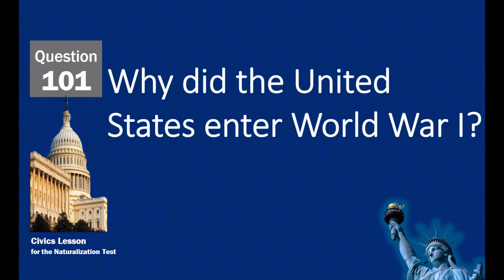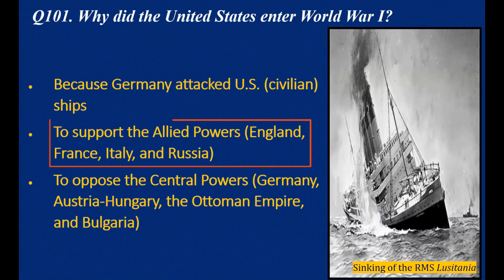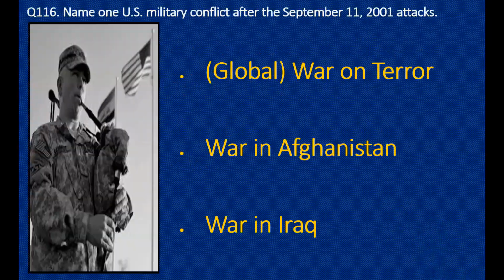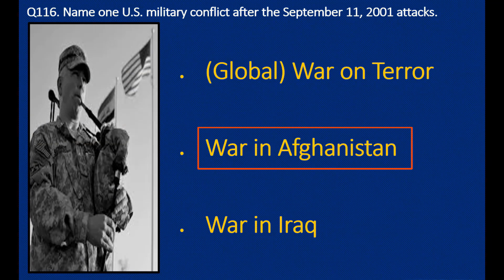Why did the United States enter World War I? To support the Allied powers, England, France, Italy, and Russia. Name one U.S. military conflict after the September 11, 2001 attacks. War in Afghanistan.